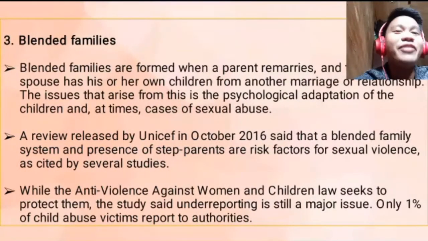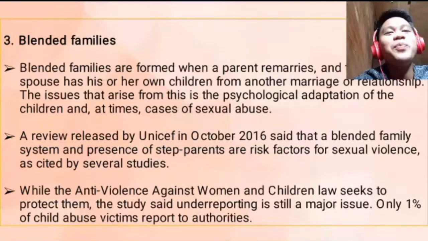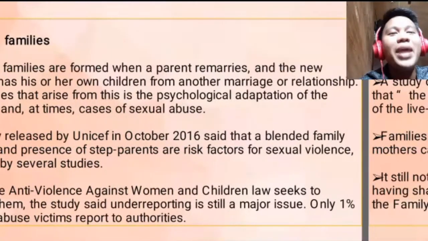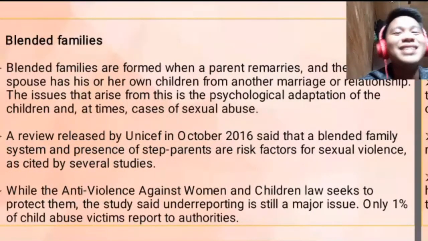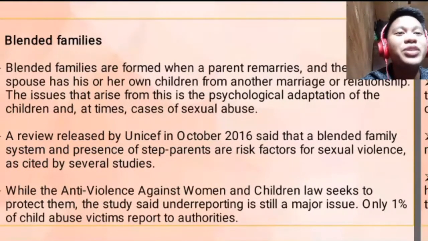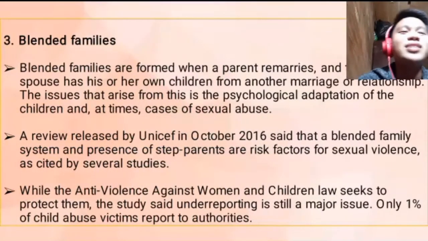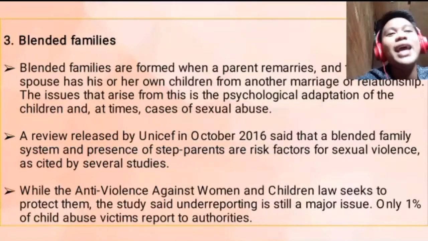How about blended families? Blended families even in the Philippine setting, since most of the families here in the country tend to stay in one house even if their son or their daughter is already married. So blended families are formed when a parent remarries and the new spouse has his or her own children from another marriage or relationship. The issues that arise from this is the psychological adaptation of the children and at times